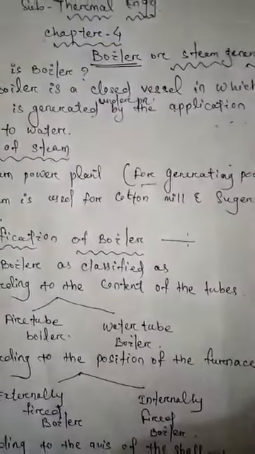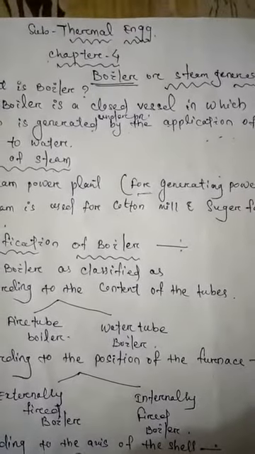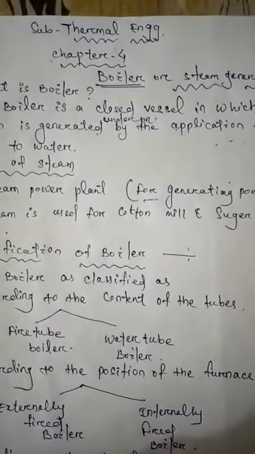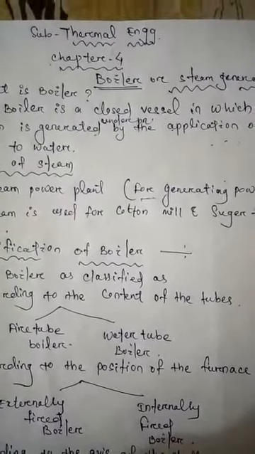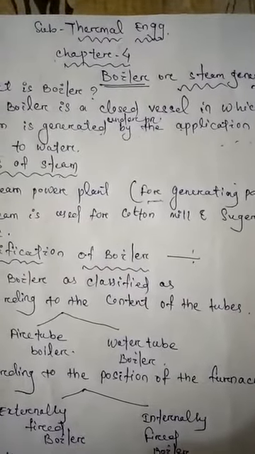That means the water is converted into steam at high pressure and temperature by the use of heat.